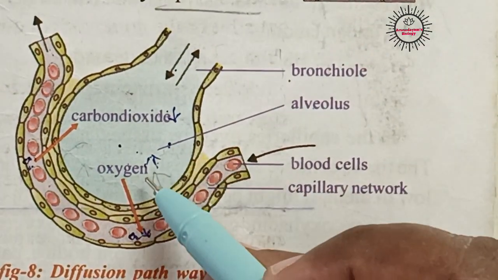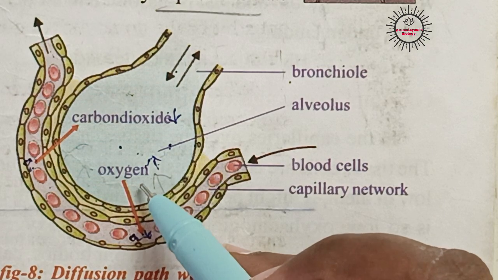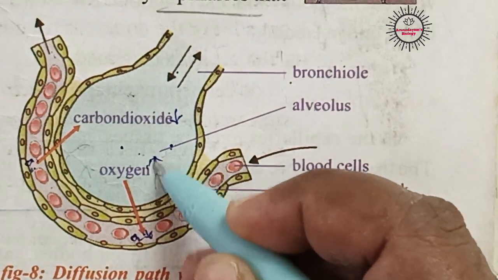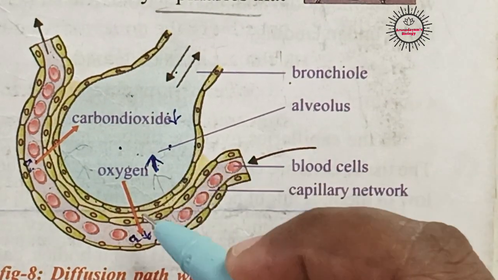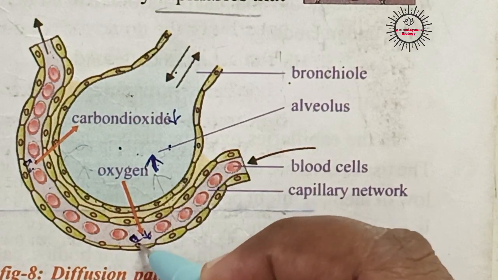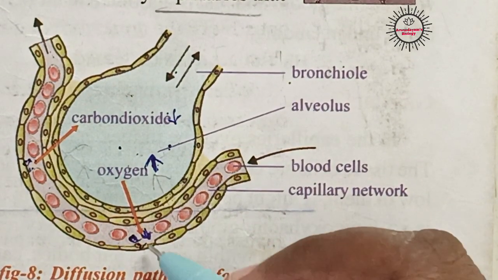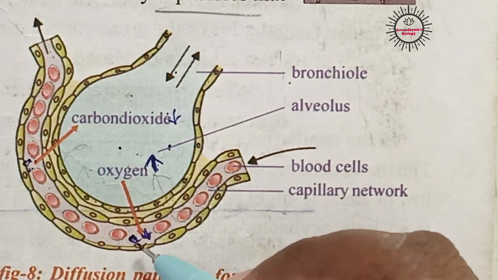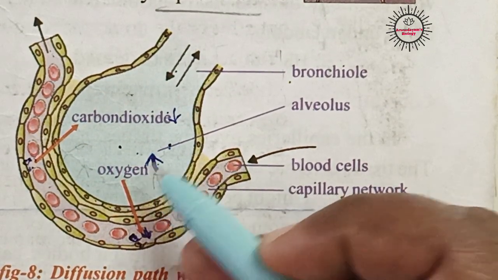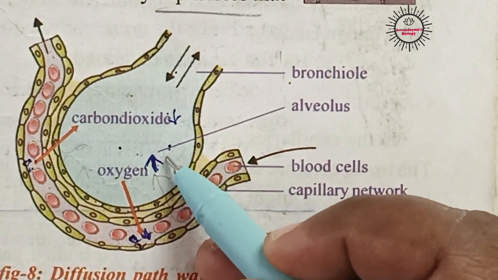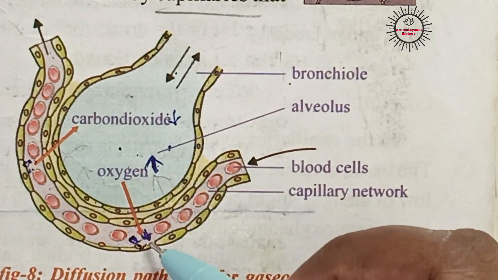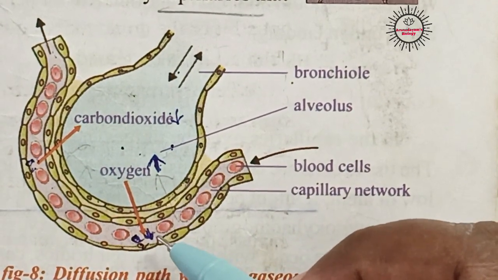Here, the concentration of oxygen in the alveolus is more when compared to that present in the blood. The blood vessel contains blood, no? This blood also contains oxygen, but the concentration of oxygen in the alveolus is more than in the blood vessel. So here diffusion takes place.